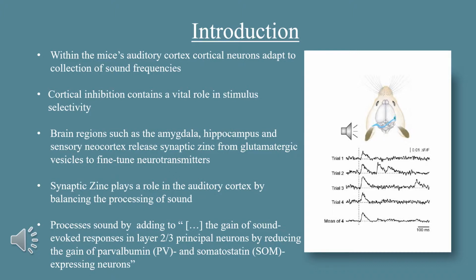Synaptic zinc is released from different brain areas, including the amygdala, hippocampus, and sensory neocortex. The brain releases synaptic zinc from glutamatergic vesicles to regulate neurotransmission by fine-tuning AMPA receptor and NMDA receptor excitatory postsynaptic currents. Since we are aware that synaptic zinc has a role in sound processing, we are investigating the role of synaptic zinc and its influence on cortical frequency tuning and its modulation on sound frequency discrimination acuity.